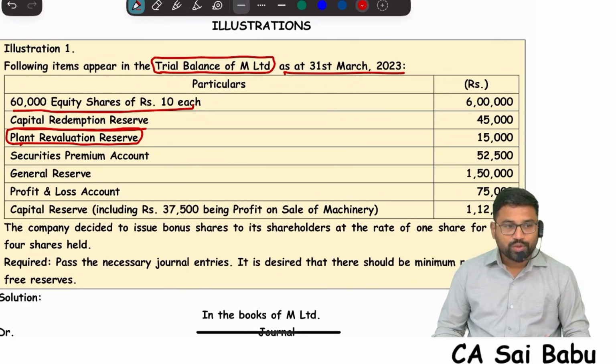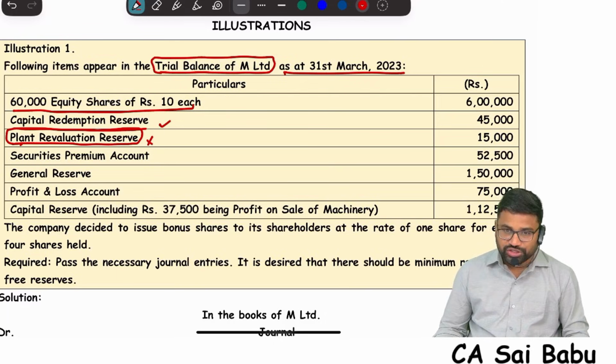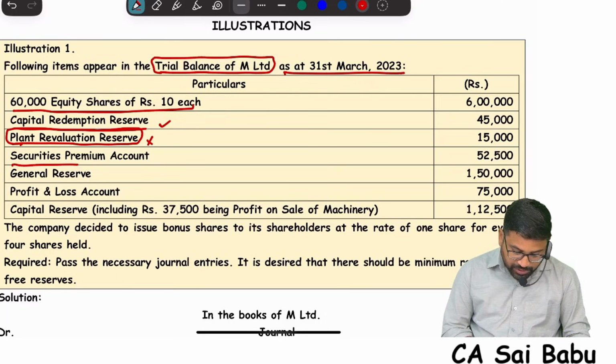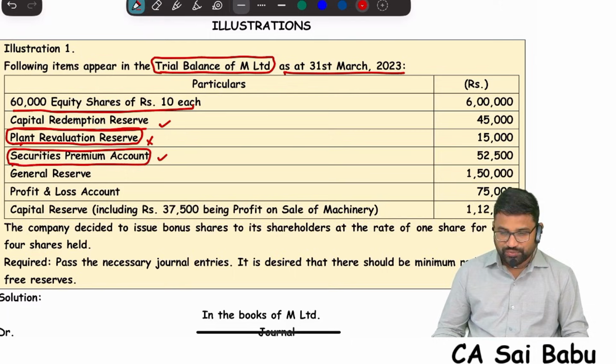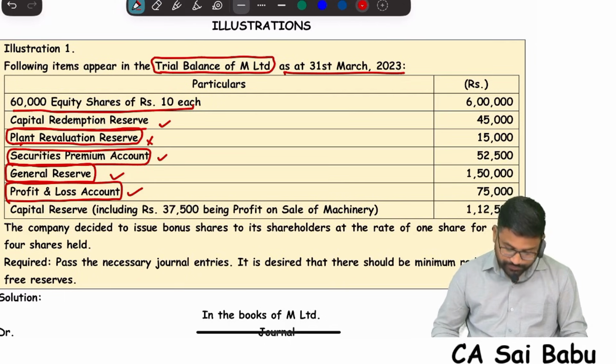No, I told you any reserve created by revaluation of assets cannot be utilized. CRR can be utilized if it is fully paid bonus shares. Securities premium, we can utilize if it is fully paid bonus shares. General reserve is a free reserve, which can be utilized. P&L account is also a free reserve, which we can utilize.